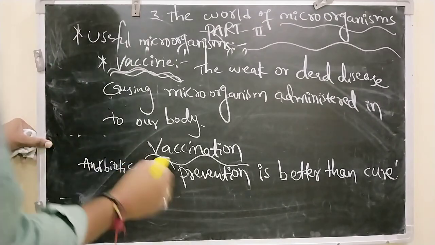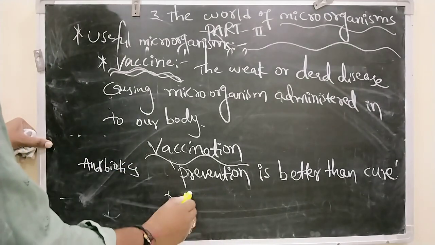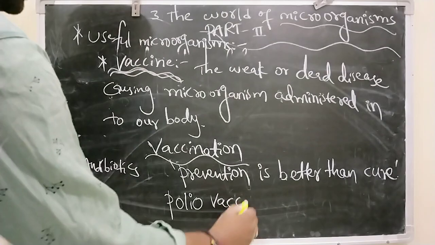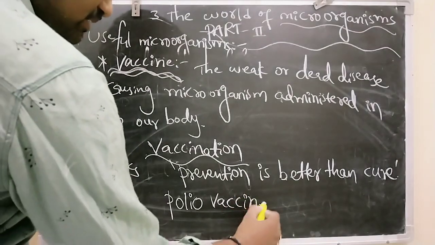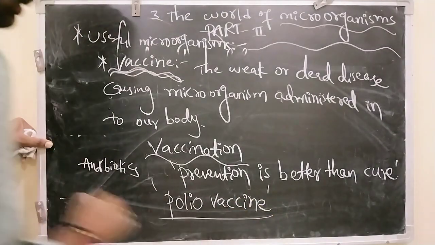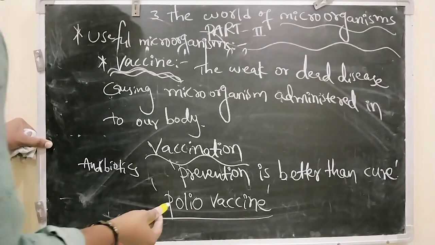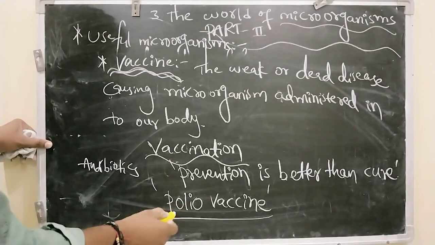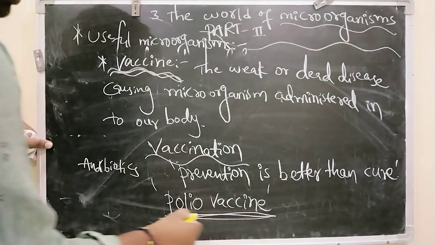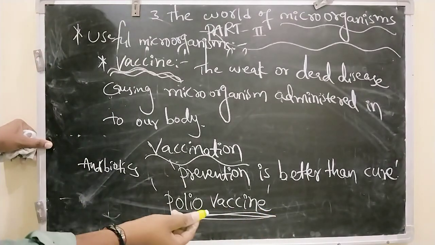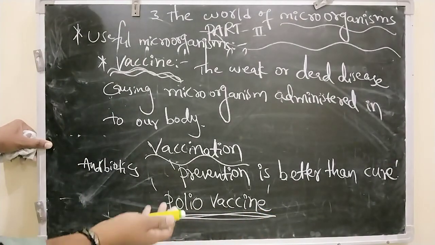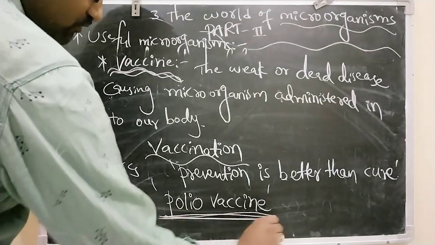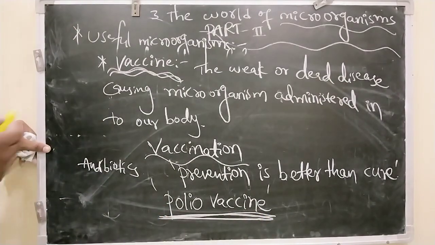For example, polio is a vaccine which we administer to children below 8 years. Generally we know there is a lot of spreading of news related to the polio vaccine during campaigns through pamphlets and other things, because of the importance of the polio vaccine and all other vaccines.